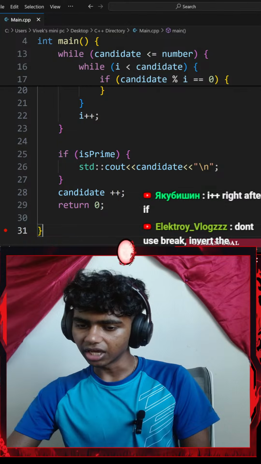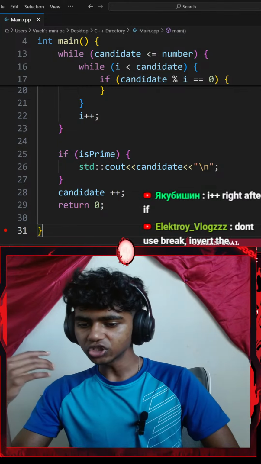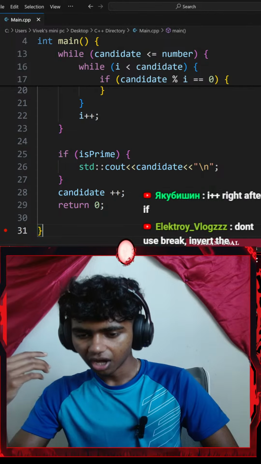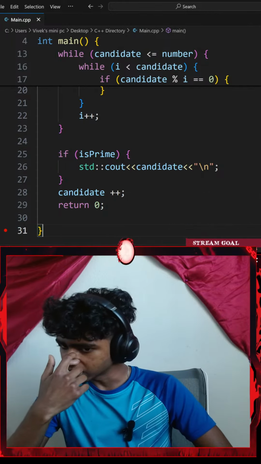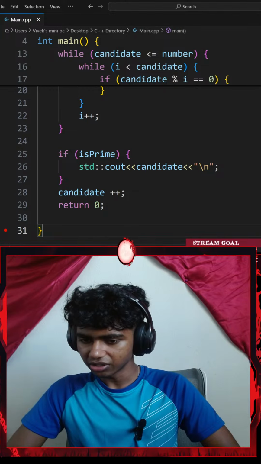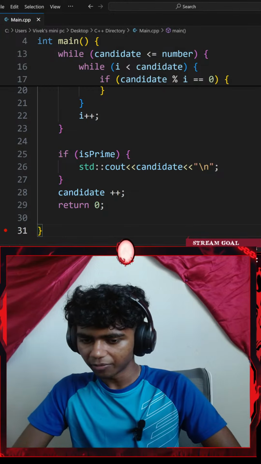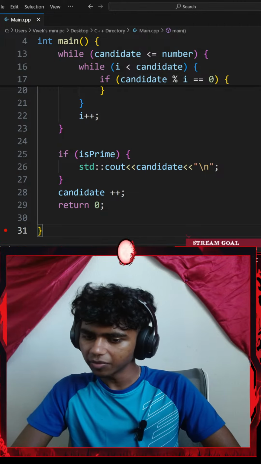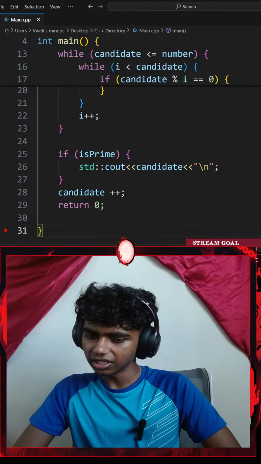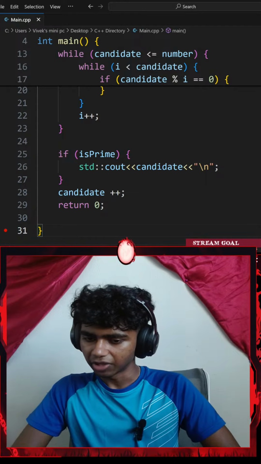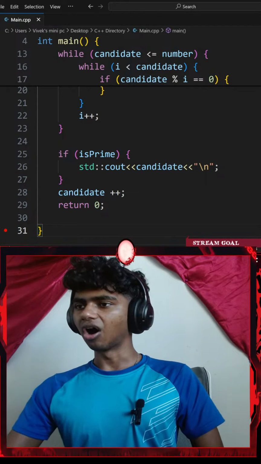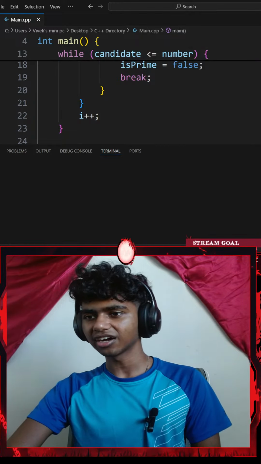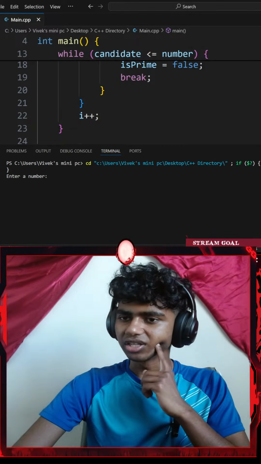Don't use break. Okay, there we go. The lag is gone. Okay, don't use break. Invert the condition to if candidate modulus i is equal to 0, standard console output with an insertion operator, it's not a prime number, else standard console output it's prime, i plus plus, then end the loop bracket, i plus plus inside the loop. Honestly, when I read it, it makes sense, but then in chat it doesn't. I can't understand the concept of that.